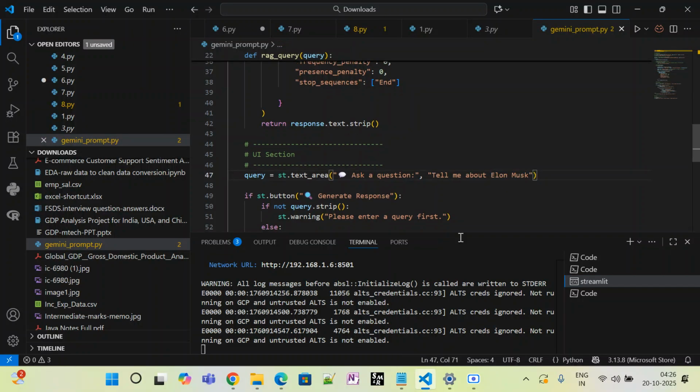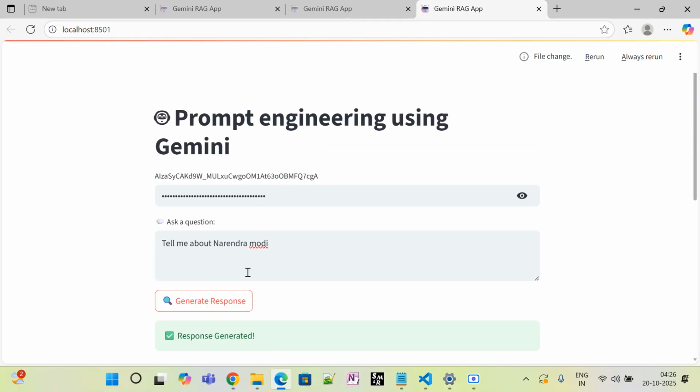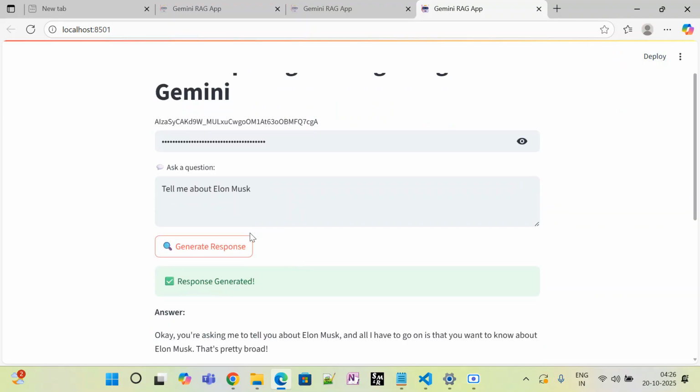Now save it and go to my model. Now click here. I have already used my API key to generate the response, so it automatically took the question. What is my query? Tell me about Elon Musk.